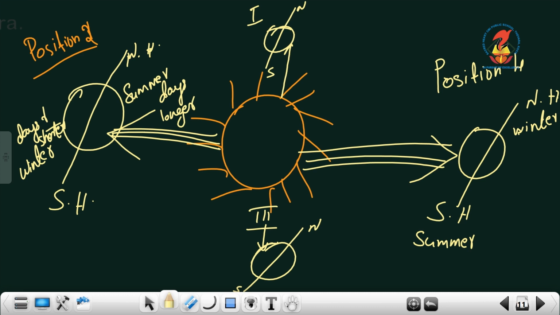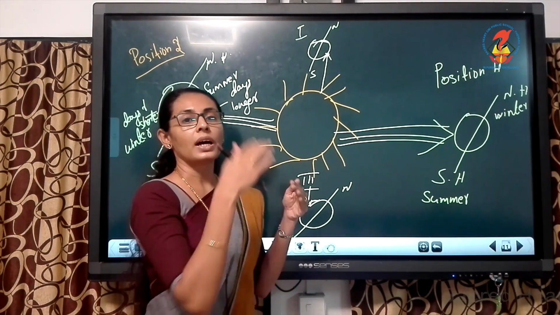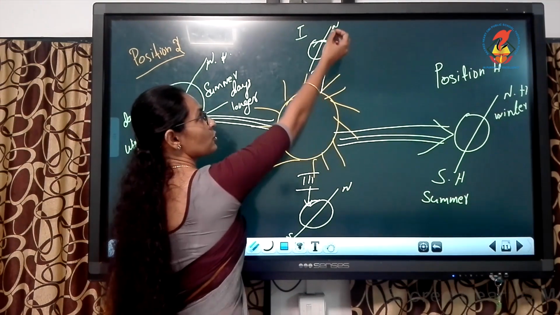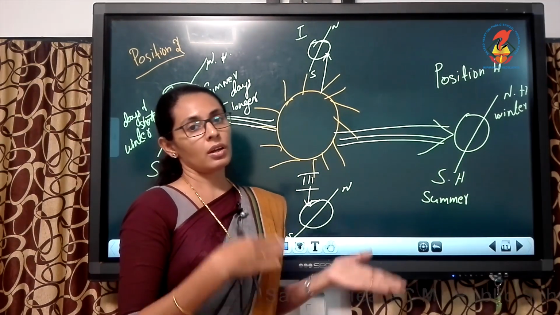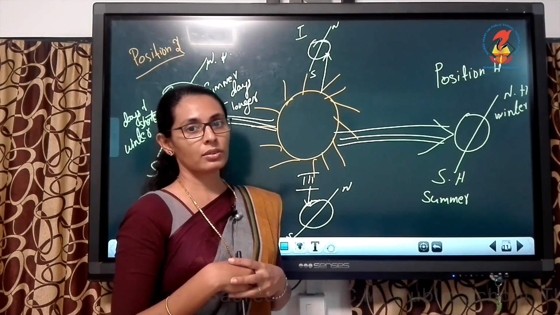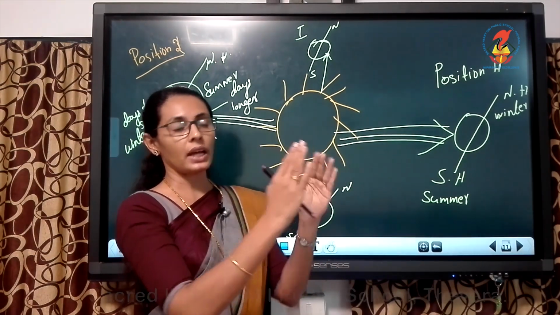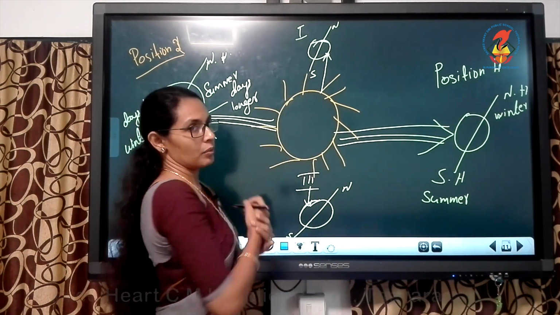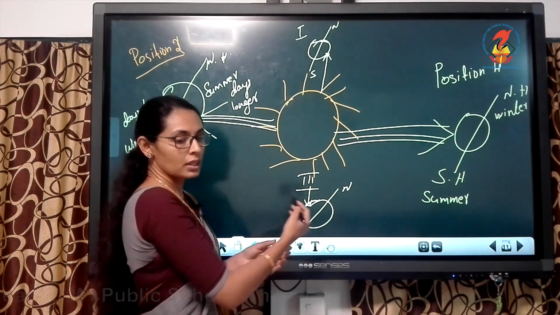The sun's rays are directly hitting the equator. So the two poles do not receive too much cold or too much heat, because all the sun rays are directly hitting the equator. Understood children? So that is position 1 and 3.